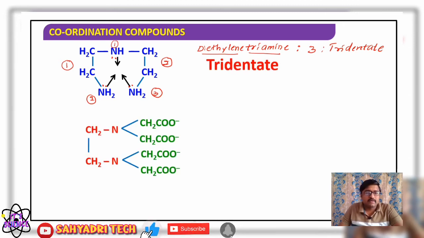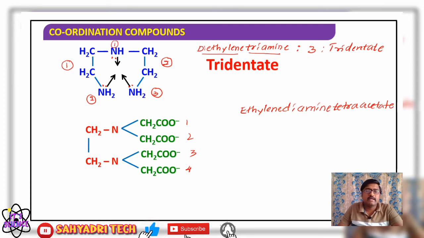Well, for EDTA, what is this? One ethylene group is there, so ethylene, two amine groups, so ethylene diamine, and 1, 2, 3 and 4 acetate groups are present, so tetraacetate.